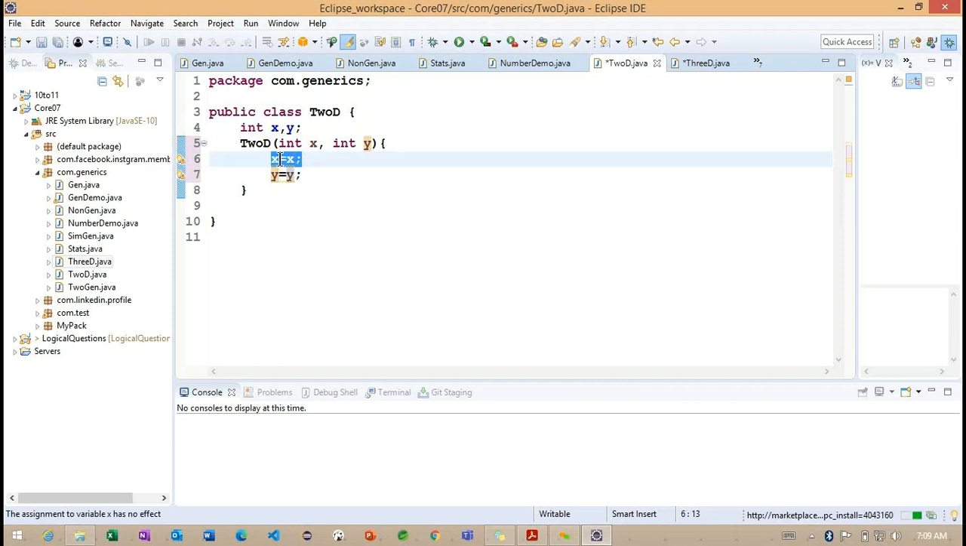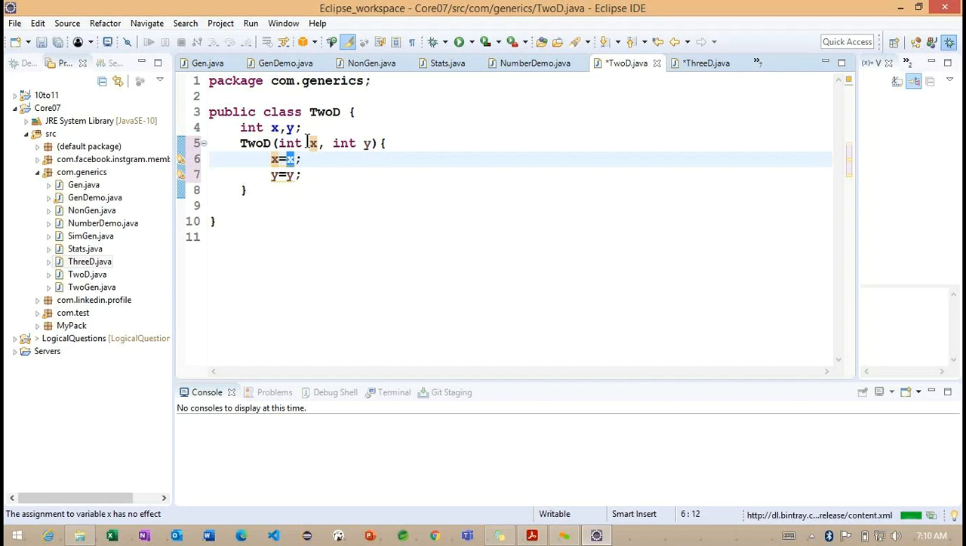Now you can see, x equals x. Basically, as a developer we know the left side variable x refers to the instance variable, and the right side x variable is referring to the local variable. Getting the point? We need to understand this very carefully: local variables and instance variables.